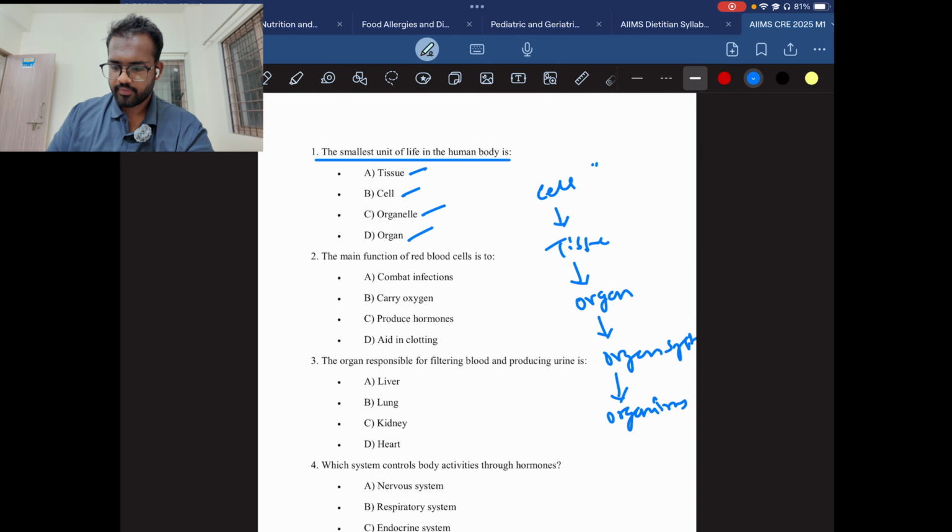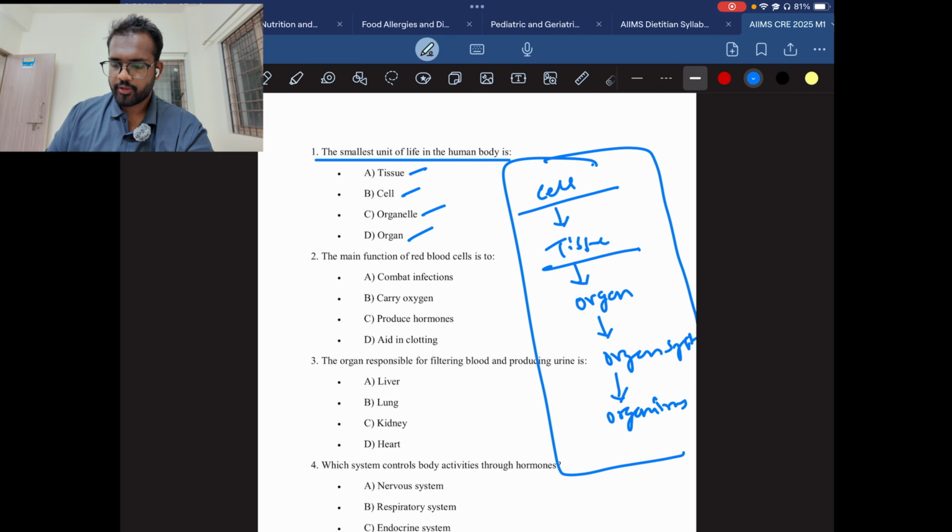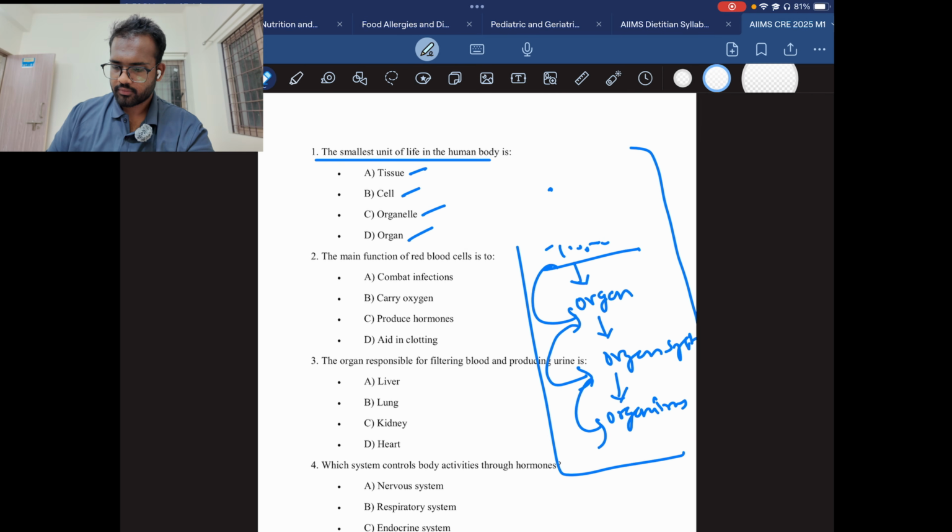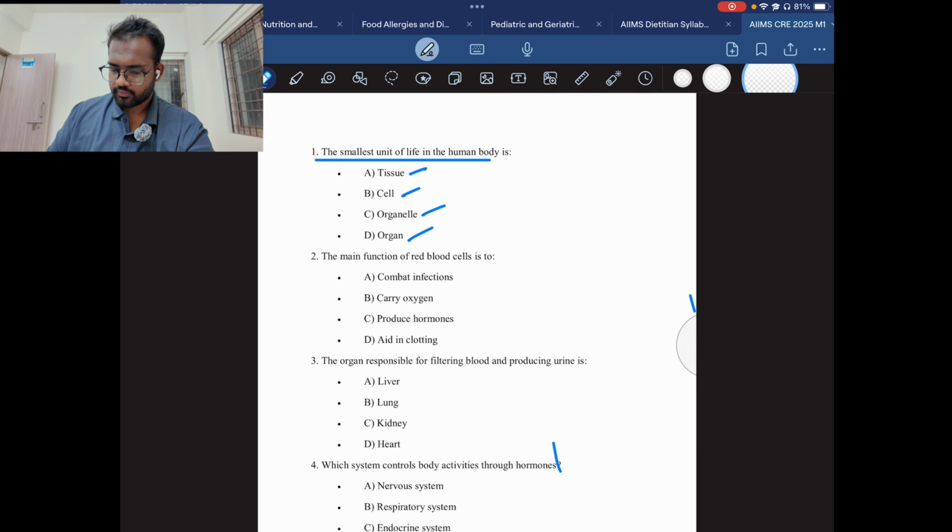Okay, this is the cell structure. So here the answer will be B, cells.